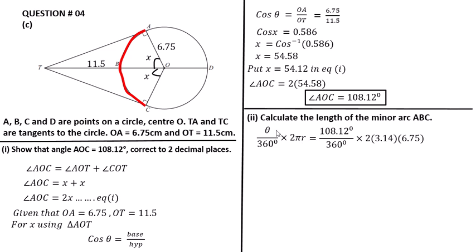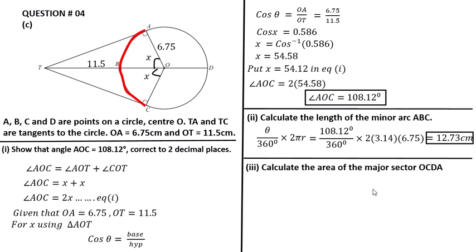This arc has this angle, which we found above: 108.12 degree divided by 360 multiplied by 2 times pi, 3.14, and the radius OA, which is 6.75. So we get the answer 12.73 centimeter.